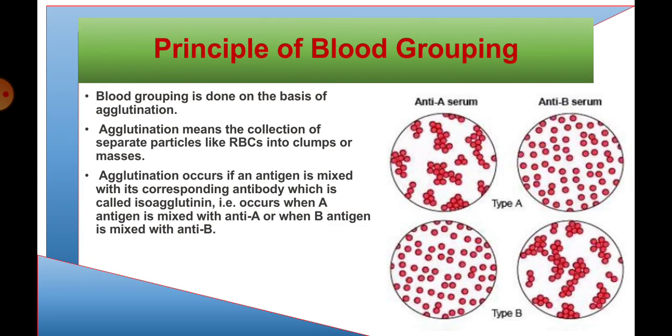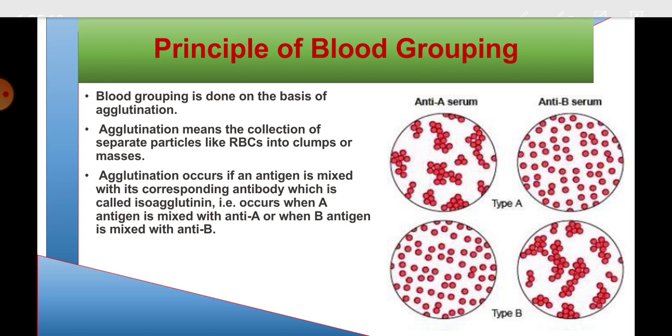Let's learn the principles of blood grouping, that is, on which principle blood grouping is done. Blood grouping is done on the basis of agglutination. What is agglutination? Agglutination means the collection of separate particles like red blood cells into clumps or masses.